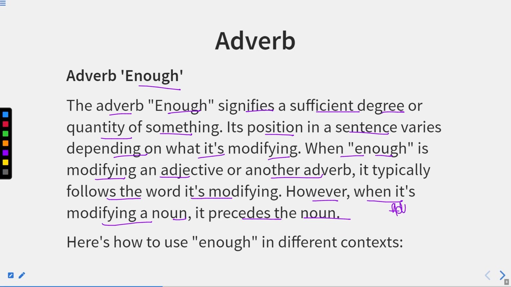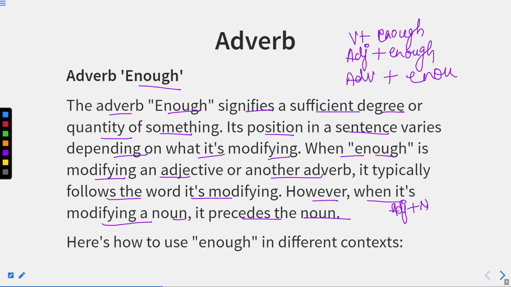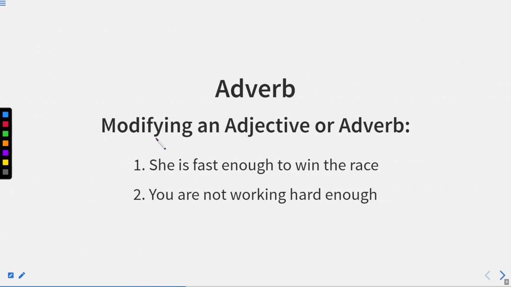So, adjective plus noun and verb plus enough. Then we'll have a structure adjective plus enough. Then we have a structure adverb plus enough. So, this is how we use enough in a sentence. Now, let us see some sentences. Adjective or adverb. She is fast enough to win the race.